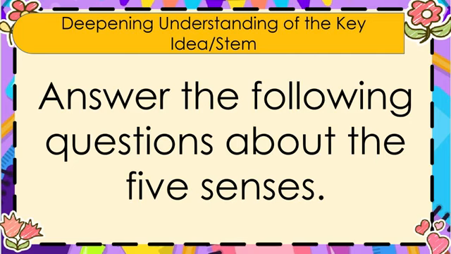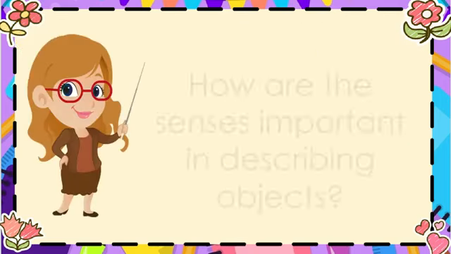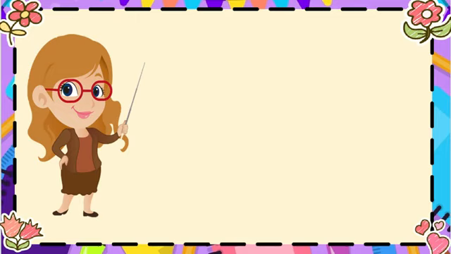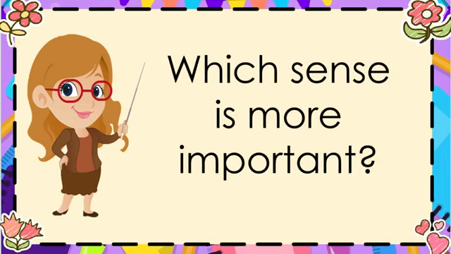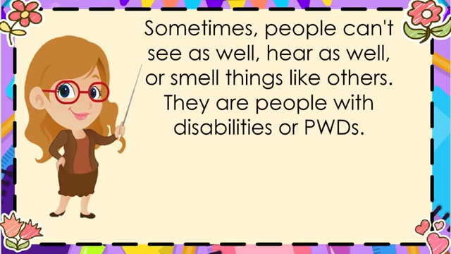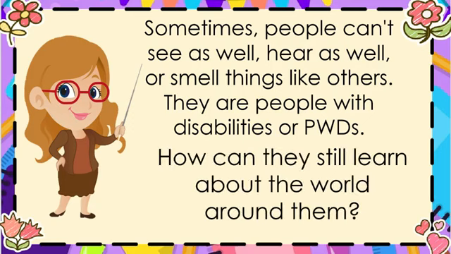Answer the following questions about the 5 senses. How are the senses important in describing objects? Which sense is more important? Sometimes, people can't see as well, hear as well, or smell things like others. They are people with disabilities or PWDs. How can they still learn about the world around them?